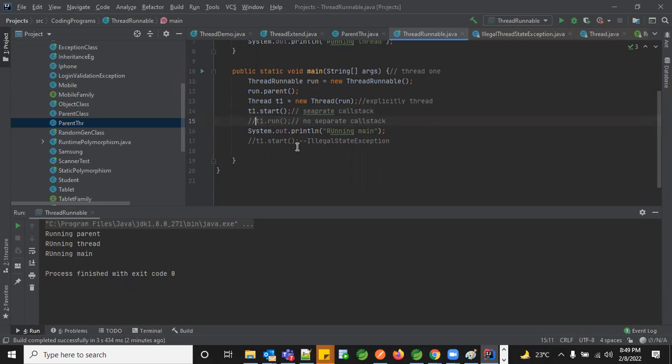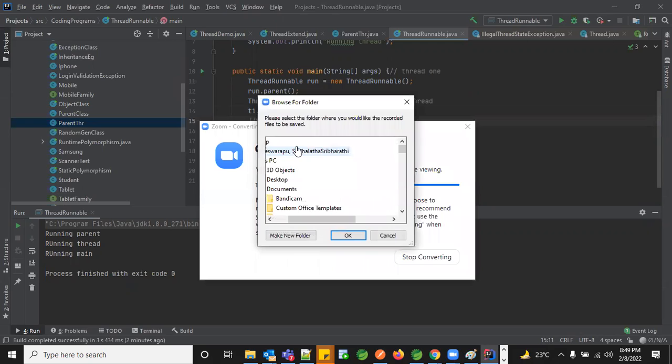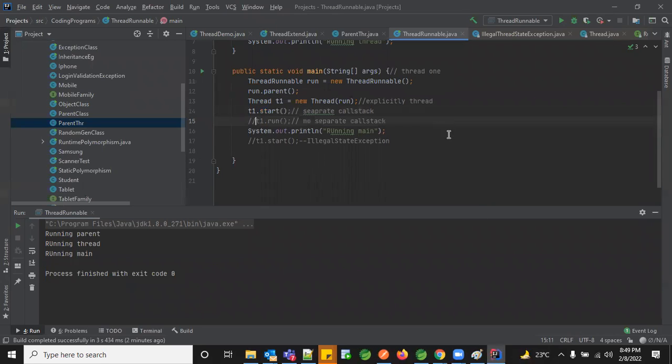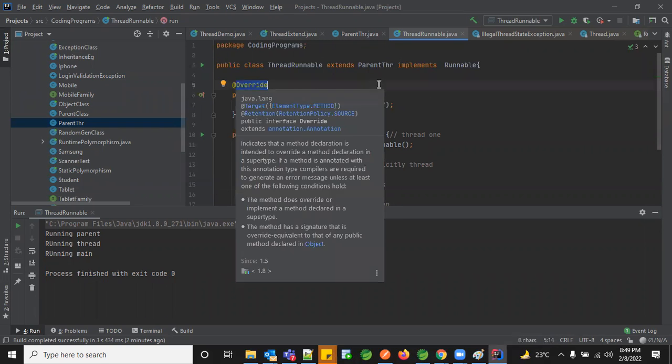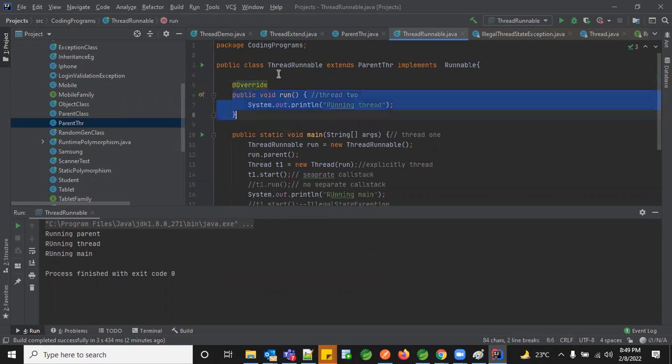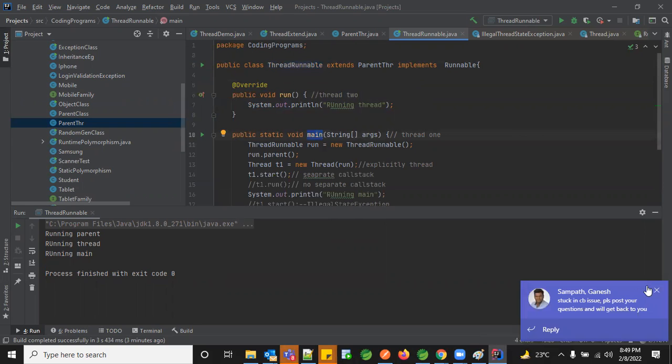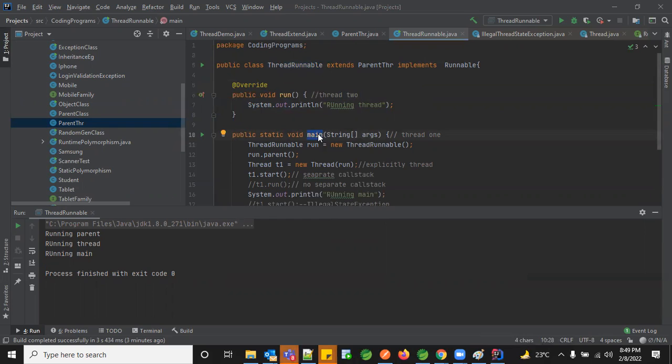Separate call stack means, for example, when we use start, on top of main, something gets created, something like that? Yeah, same thing. If you just call the run method, what happens? The run is nothing but an overridden method from your parent class Thread, right? Yeah. So it's a normal method for the thread runnable. It is not treated as a thread instance itself. It will be like, in the thread runnable I have the main method, and within that you're using a run method of the same class. That's it. There's no difference.